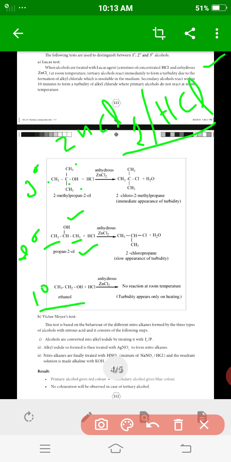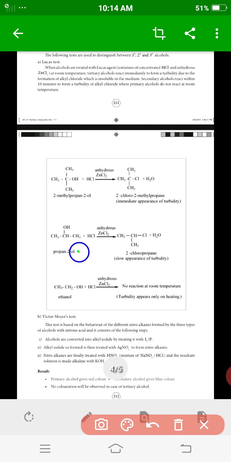Ethyl alcohol with hydrochloric acid and anhydrous zinc chloride shows no reaction at room temperature. When the test tube is heated, turbidity and a precipitate appear.